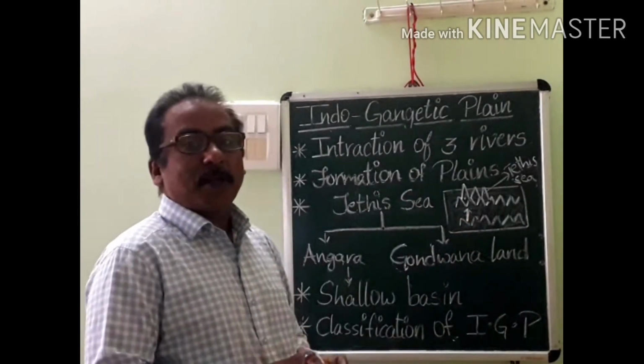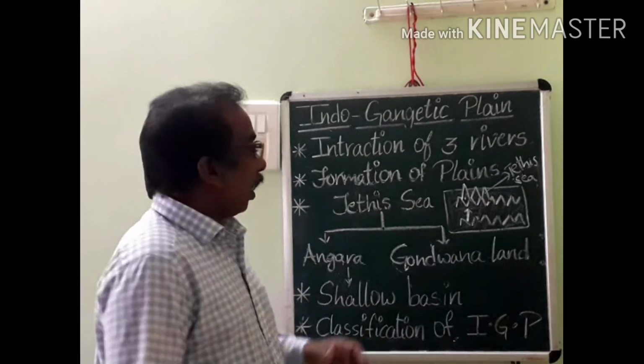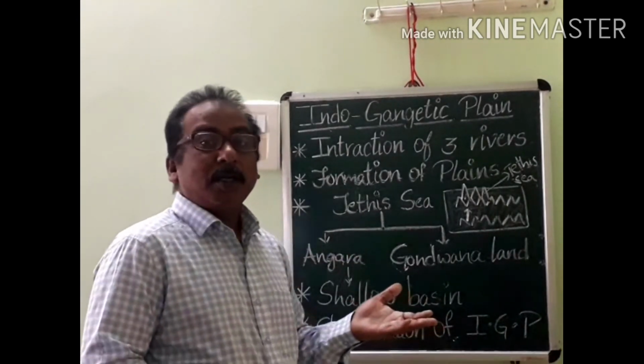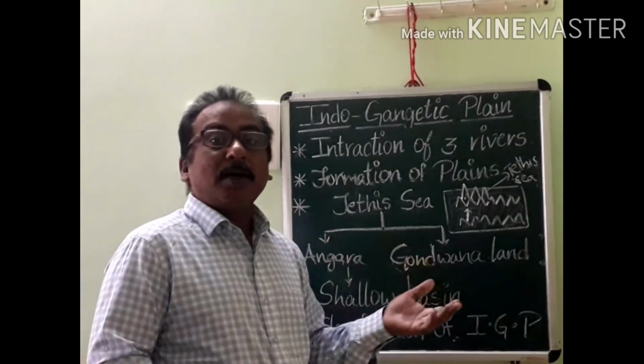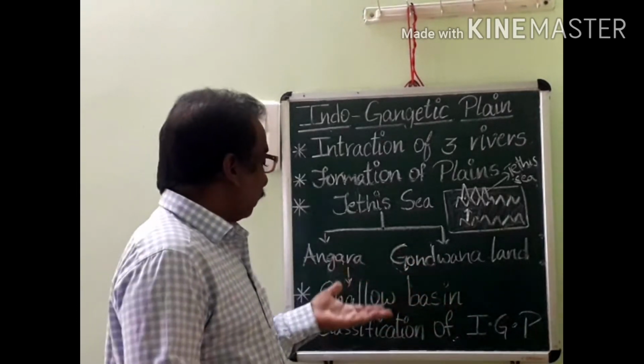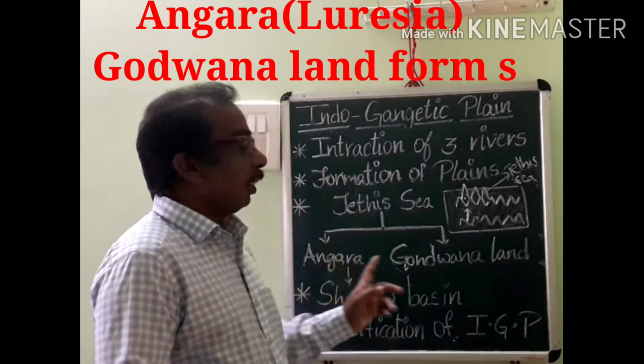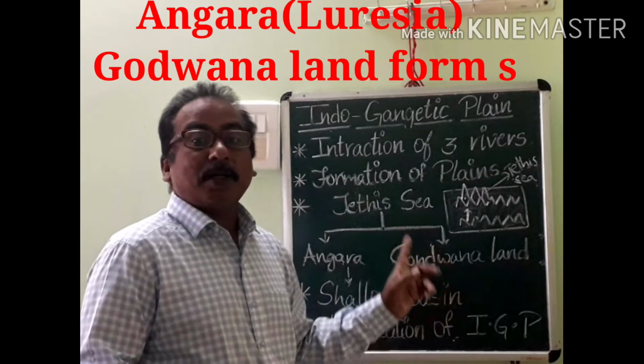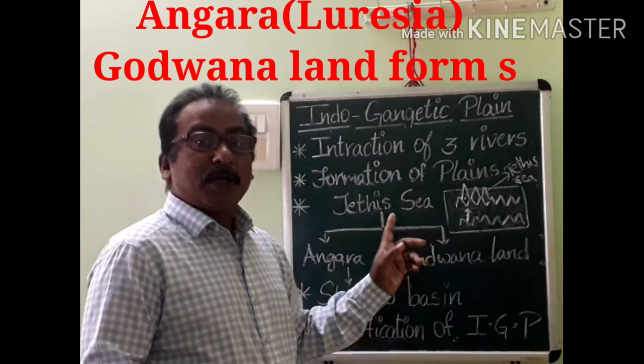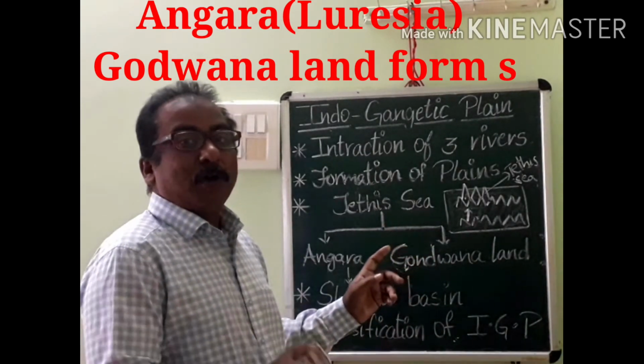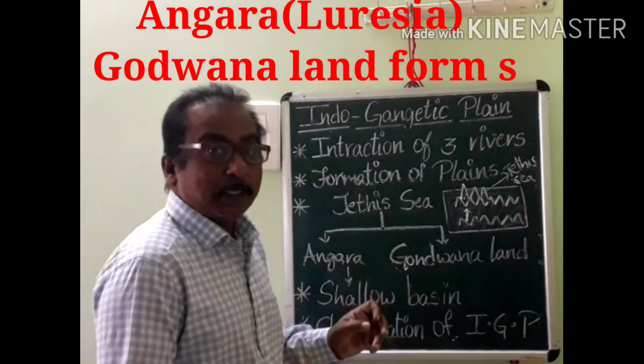Before discussing the formation of the Indo-Gangetic Plains, first of all, once again we have to remember the geographical background of India. Already we discussed in the Himalaya chapter that the Himalayas formed due to two major giant landforms, Angara and Gondwana lands, which are in the part of the Tethys Sea.